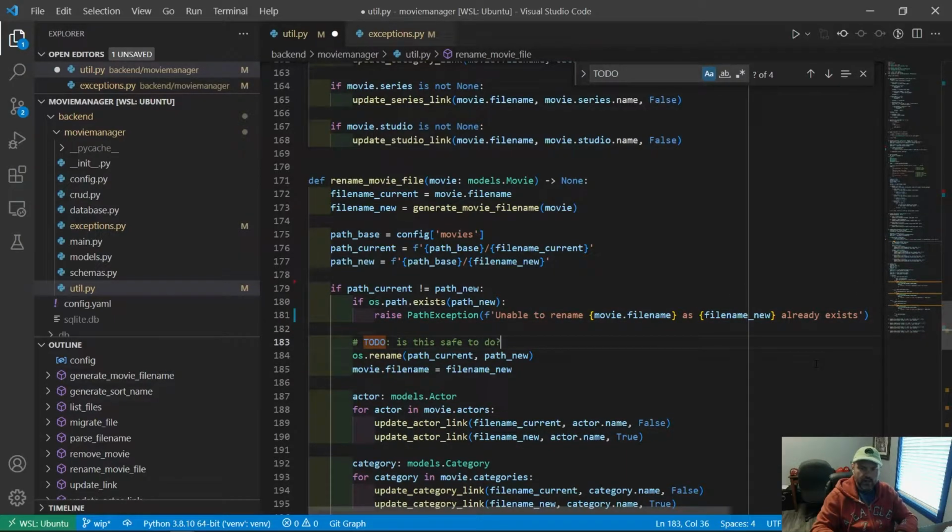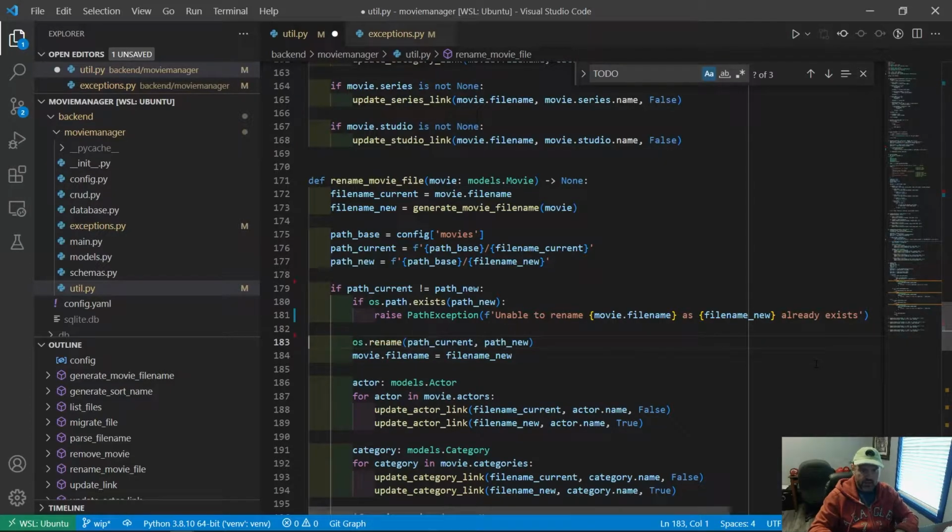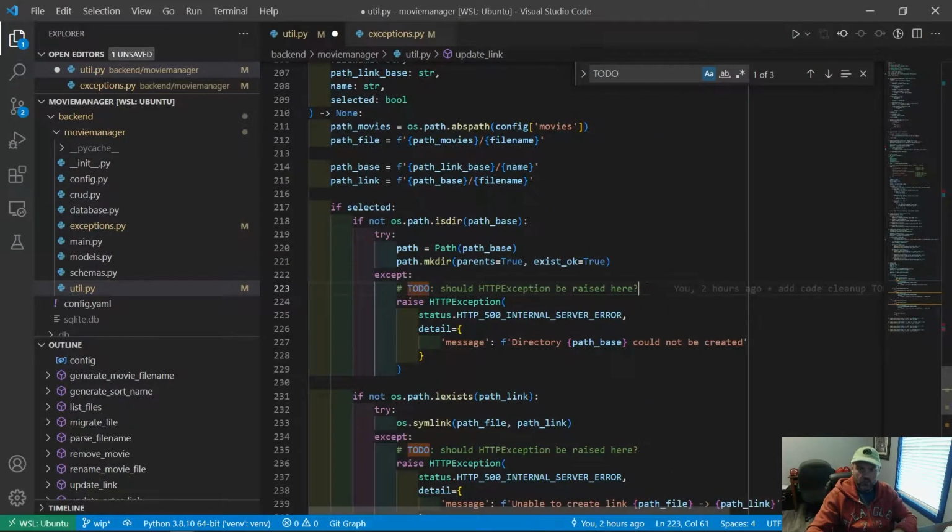This one has a similar problem. So let's see here. If os.exists path.new. Actually, I guess I didn't read this too carefully because I'm already checking for this right here in os.path.exists. So yes, that is safe to do at this point. We've already checked for that. All right. So in my to-do, all right.